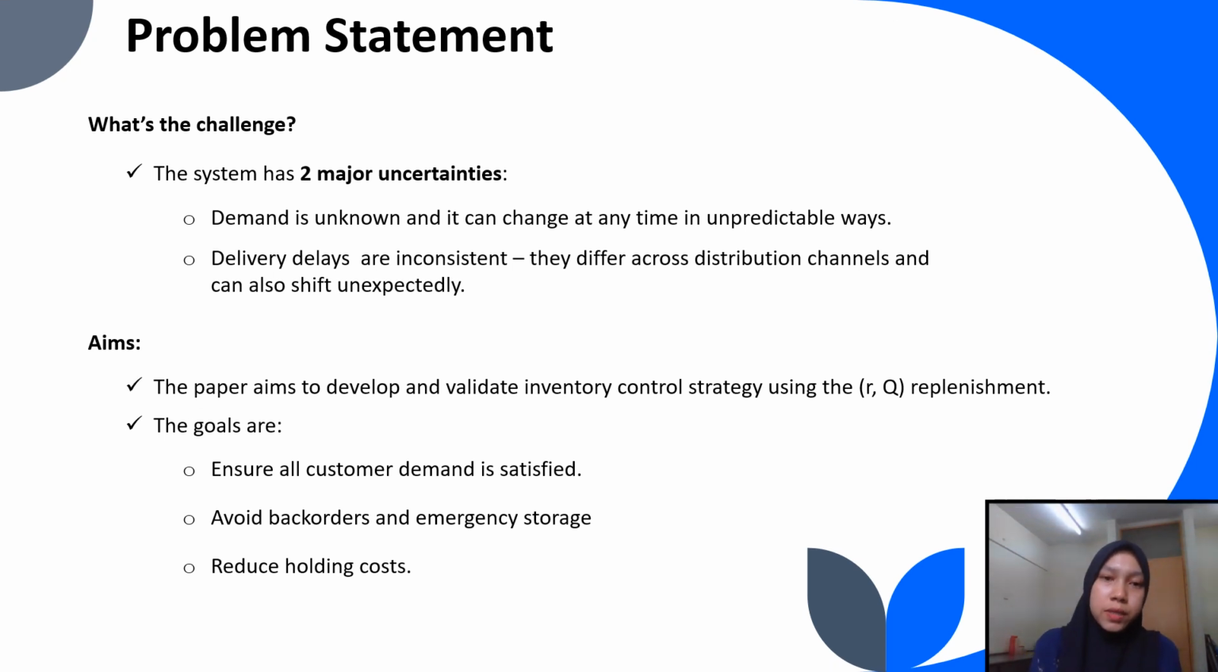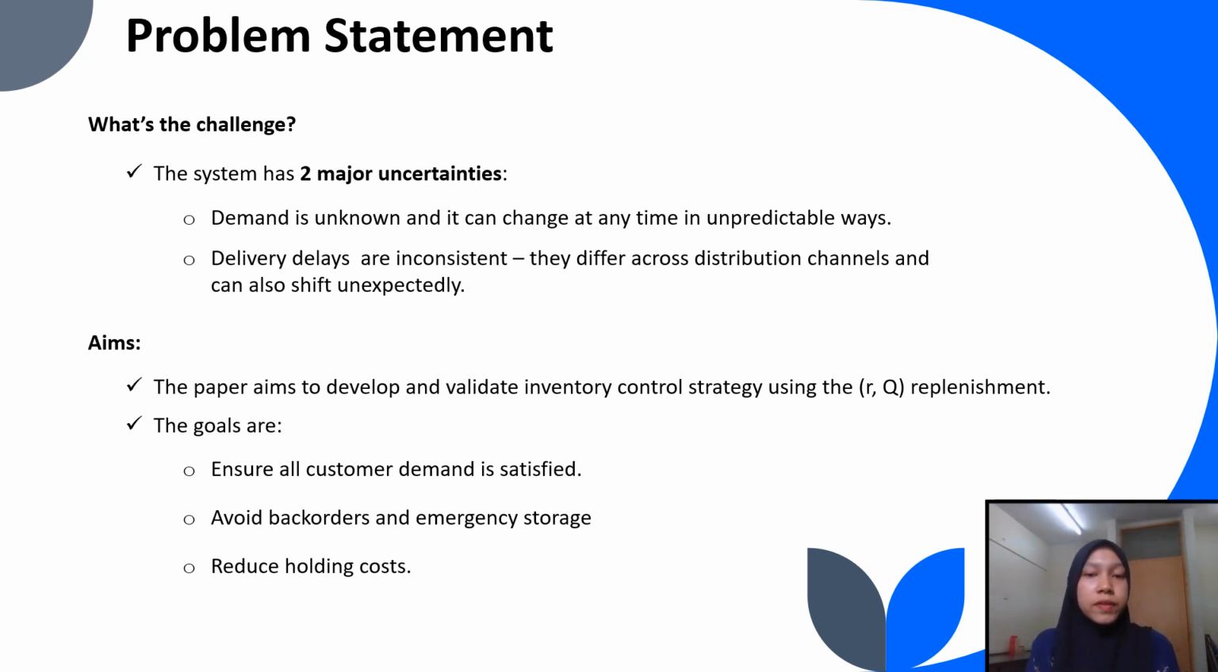Next, I will explain the problem statement. The main challenge in this study is that the system faces two major uncertainties. First, demand is unknown and it can change at any time in an unpredictable way. Second, delivery delays are inconsistent because they differ across distribution channels and can also shift unexpectedly.